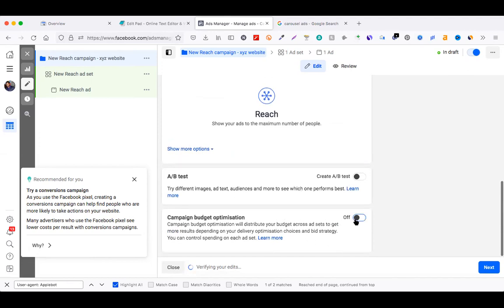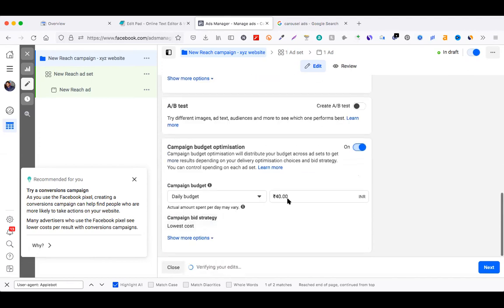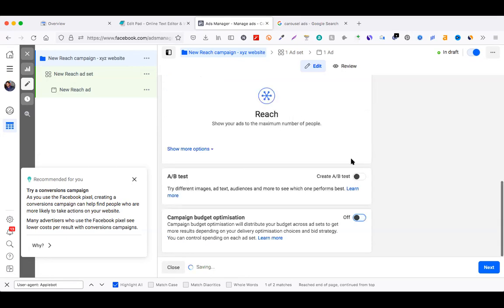Click on campaign budget optimization, so that whatever amount you set here for the entire day will be equally distributed to all the ad groups. You can set a lifetime budget as well, but the suggestion is to choose daily budget. If you don't select this, then you can set a separate budget for every ad set. Okay, let me show you. Click on next.